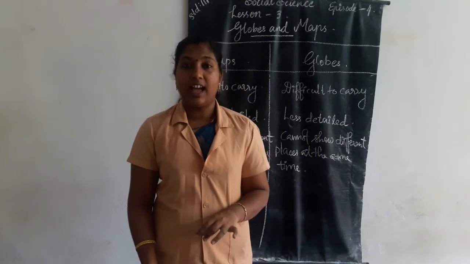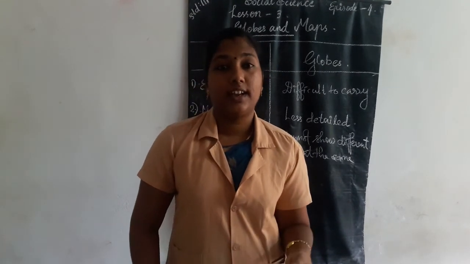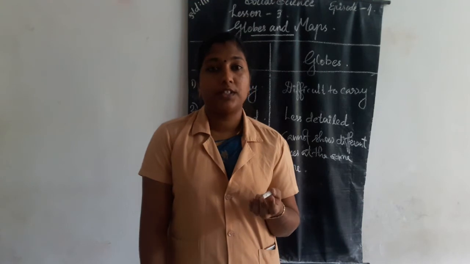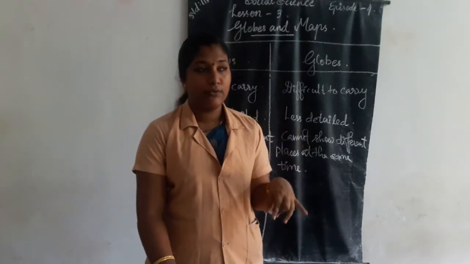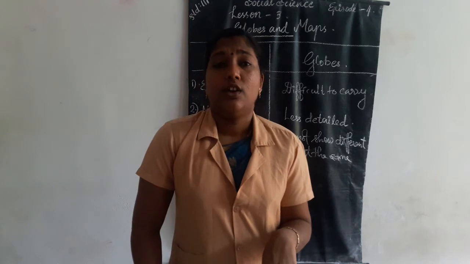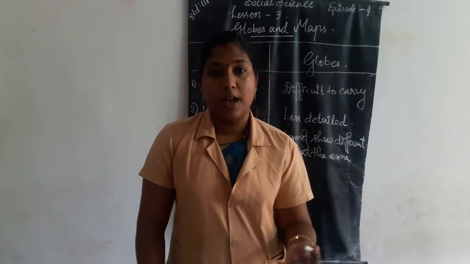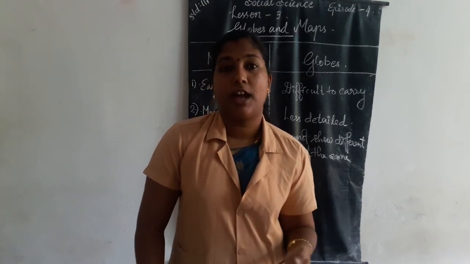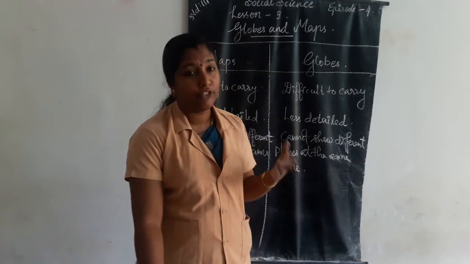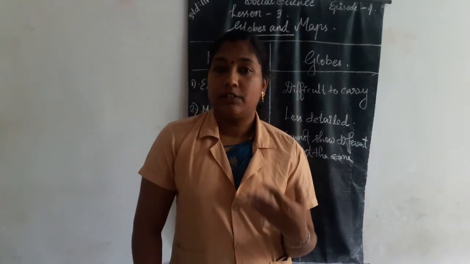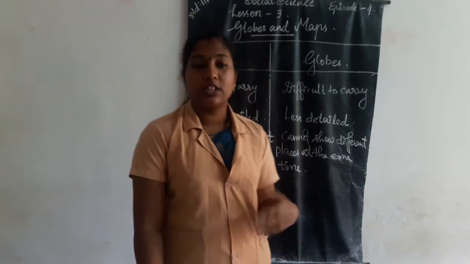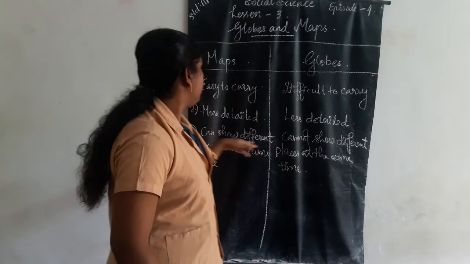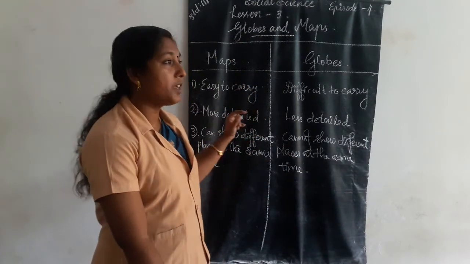The next one is the atlas. What is an atlas? An atlas is a book of maps. In an atlas we can find different maps like thematic maps, political maps, world maps, maps of India, weather forecast maps, etc.